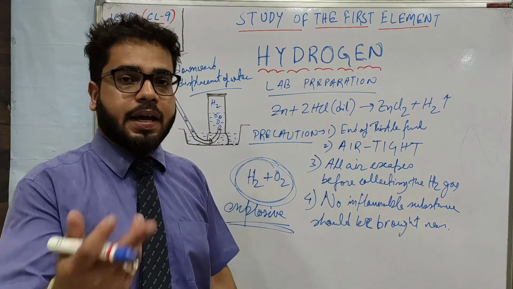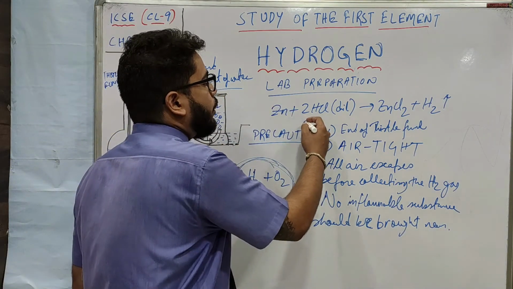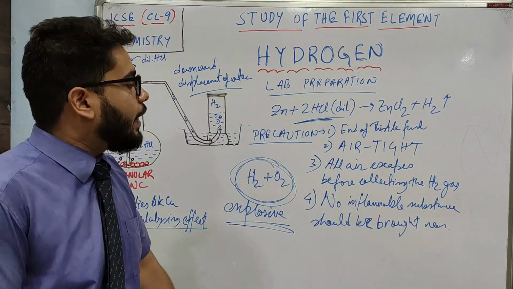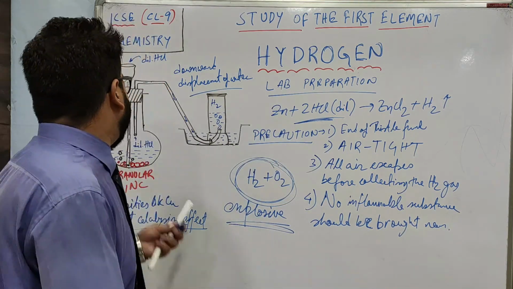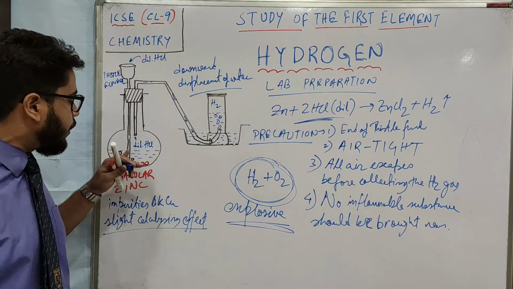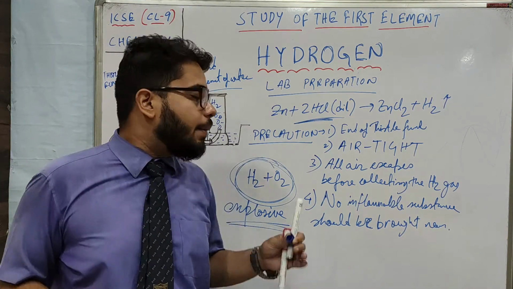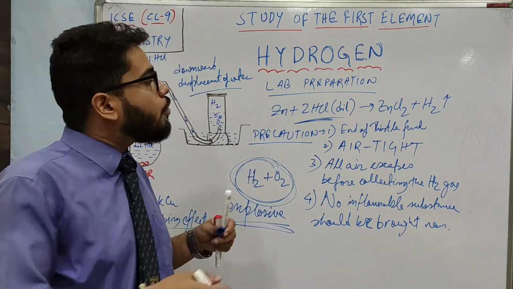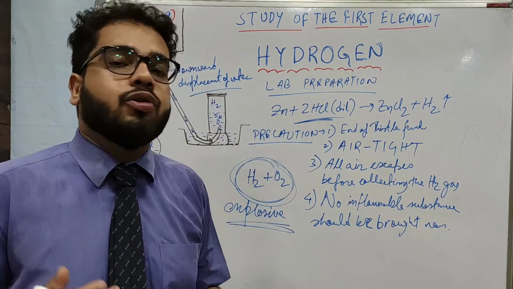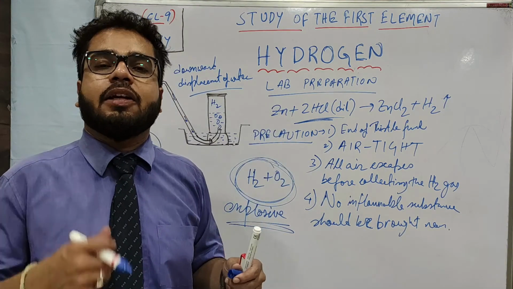From here, reason questions can come, as I am already saying. One more question can come: why do we use dilute hydrochloric acid? Why don't you use H2SO4 or HNO3? If you use H2SO4, there will be a coating on the surface of the zinc, and the acid will stop coming in contact with the zinc. So the production of hydrogen will not be optimum. And why should you not use dilute nitric acid? Because dilute nitric acid is an oxidizing agent.